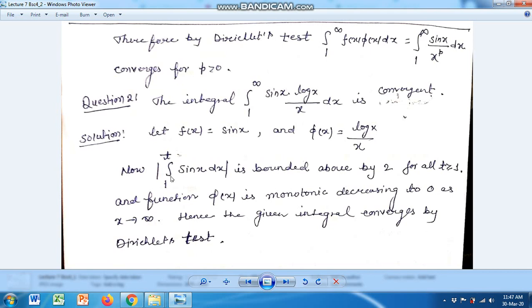As in the previous problem, we know that this integral is bounded above by 2 for all t greater than or equal to 1, and the function log x upon x is monotonic decreasing and goes to 0 as x tends to infinity. Hence the given integral converges by the Dirichlet test.